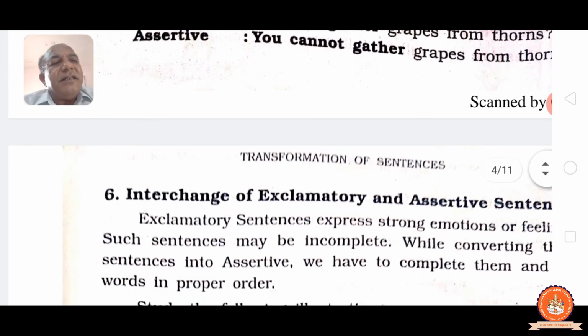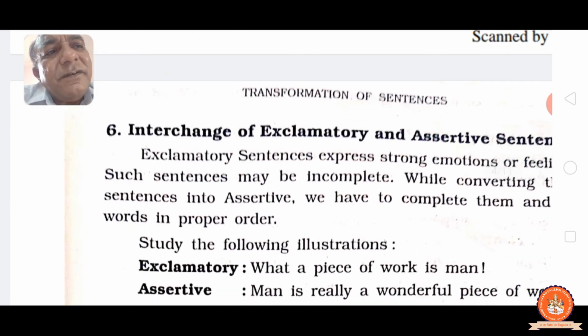Interchange of exclamatory and assertive sentences. See, exclamatory sentences express strong emotions or feelings. Such sentences may be incomplete. While converting the sentence into assertive, we have to complete them and put the words in proper order. Study the following sentences.